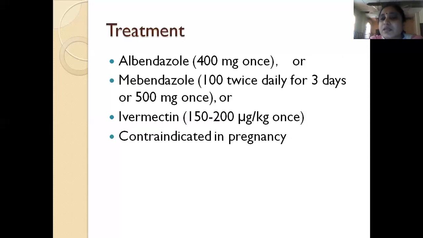Treatment will be albendazole 400 milligrams as a single dose, or mebendazole 100 milligrams twice a day for 3 days, or 500 milligrams once a day. Or you can go with ivermectin 150 to 200 micrograms per kg as a single dose. All three drugs are contraindicated in pregnancy, so you can give them only in other people.